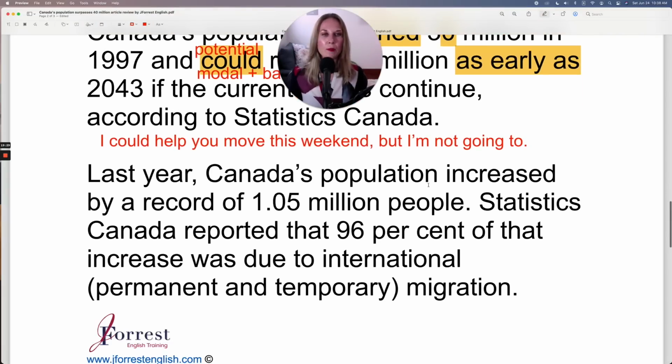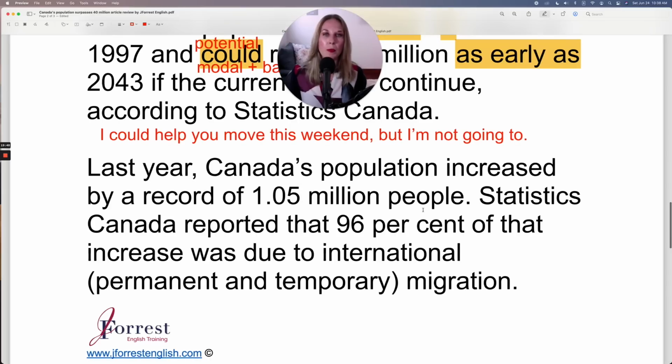Last year, Canada's population increased by a record of 1.05 million people. You could put 1.05, 1.05. Both of those for pronouncing it are fine. And I haven't mentioned this, but remember that we don't put an S on million. I hear students say this a lot. Oh, there are 1 millions in my country. No, you don't say that. It's 1 million.